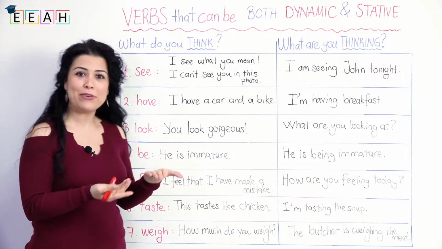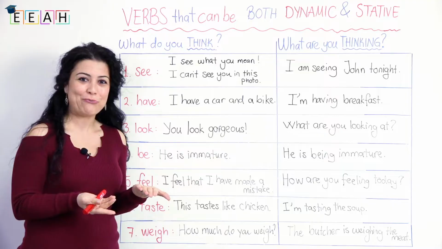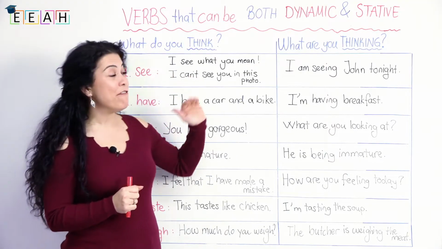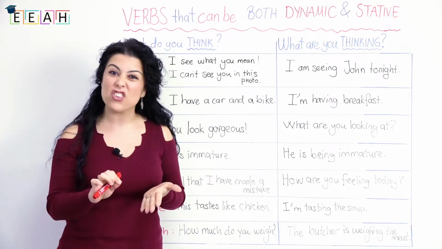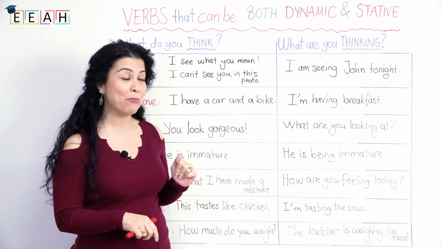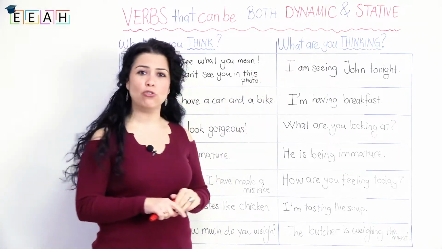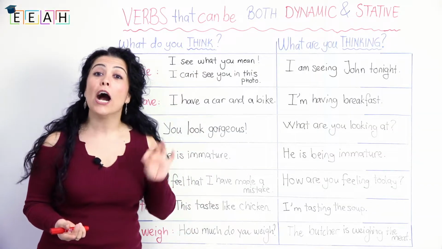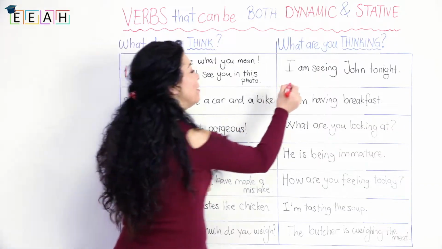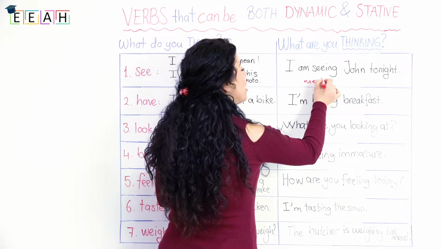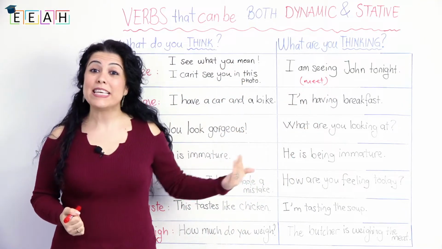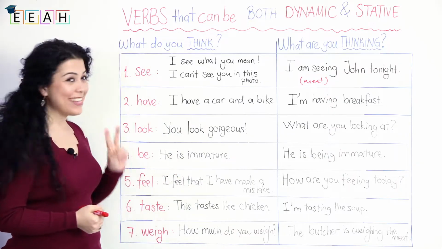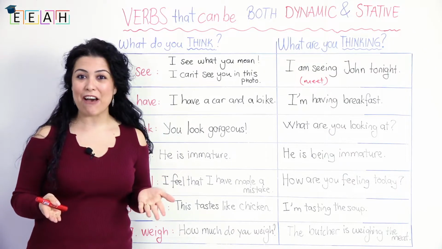And if we use the verb see in the dynamic form with an ing, as in this example, I'm seeing John tonight. It means I'm meeting him, right? So the meaning here changes. It means to meet someone. I'm seeing him, right?